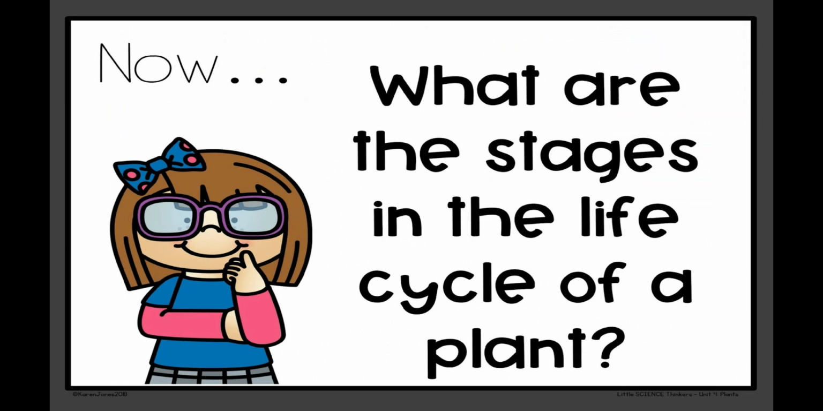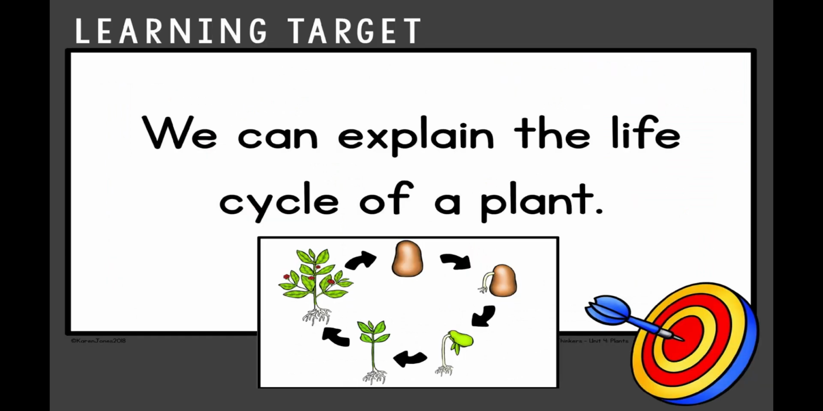Now, what are the stages in the life cycle of a plant? Let's take a look at the picture here. It looks like we're starting with a seed, and then we move on to the next stage of the life cycle. It looks like the seed is starting to sprout from the inside. In this next stage, it looks like roots are taking hold in the soil. The next stage is the seedling growing out of the soil.